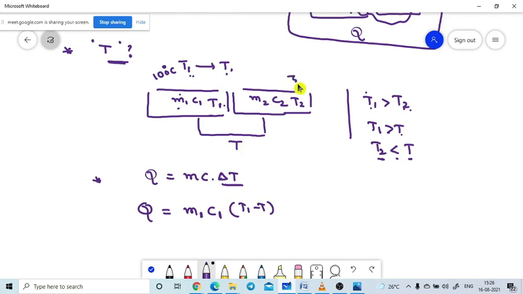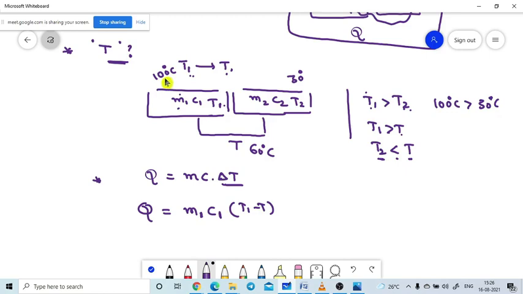Let's assume it is 30 degrees Celsius. You take any one of the temperatures in between these. After the two bodies are brought into contact, they attain a certain temperature. Let's assume I am taking 60 degrees, only as an example. So 100 degrees Celsius is greater than 30 degrees Celsius.